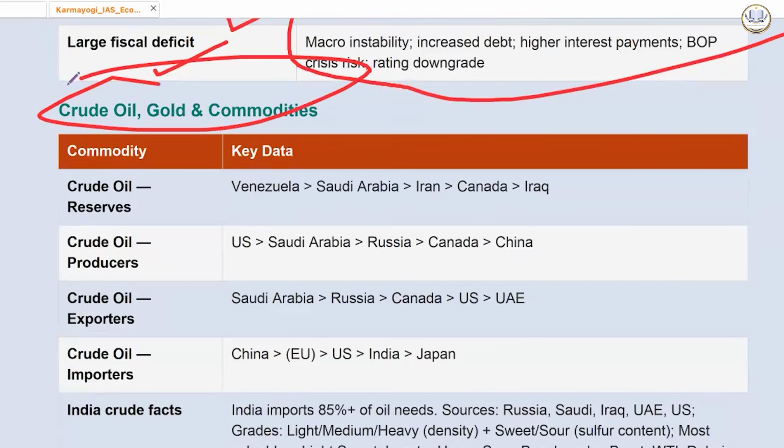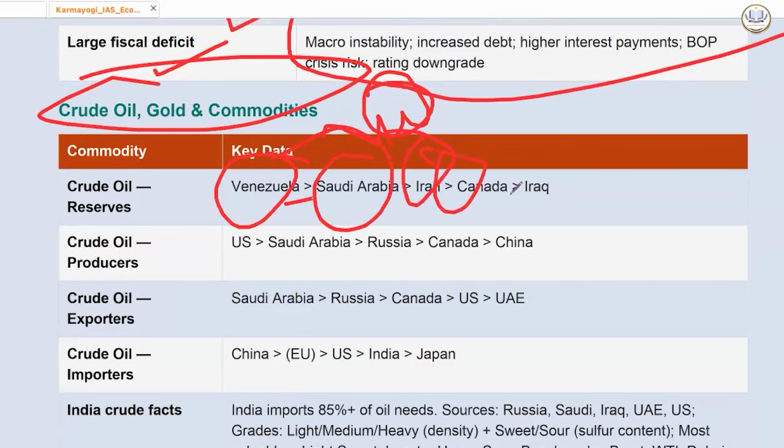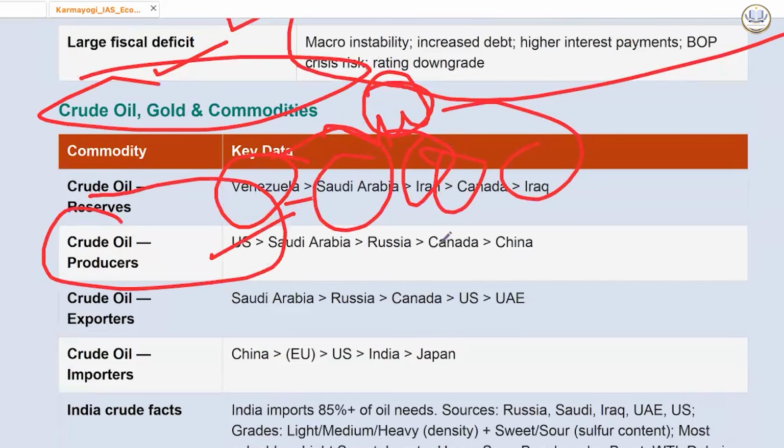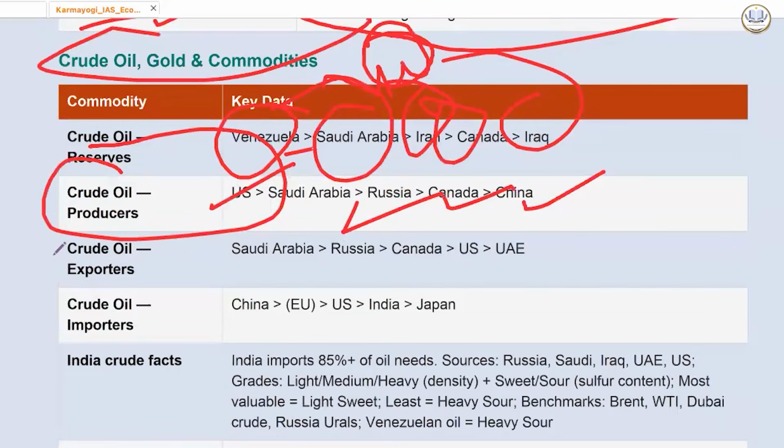So Venezuela number 1, Saudi Arabia number 2. इसीलिए वेनेजुएला को the Americans targeted. Saudi Arabia, Iran, Canada and Iraq. Crude oil producers, US is number 1, Saudi Arabia, Russia, Canada, China. Crude oil exporters, number 1 is Saudi Arabia, then Russia, then Canada, US, UAE. देखो, reserve, producer, exporter, everything will change.